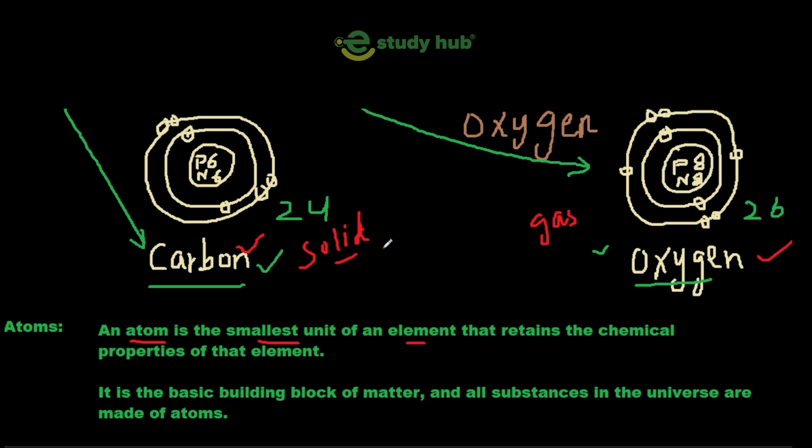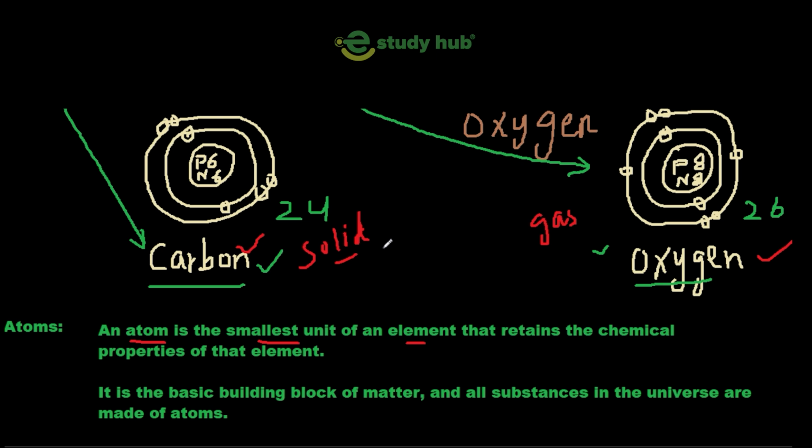The carbon atom contains 6 protons, 6 neutrons, and carbon exists in solid form, while oxygen contains 8 protons, 8 neutrons, but oxygen exists in gaseous form. Atom is the basic building block of matter, and all the substances in the universe are made up of atoms.